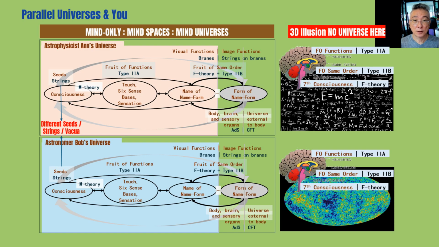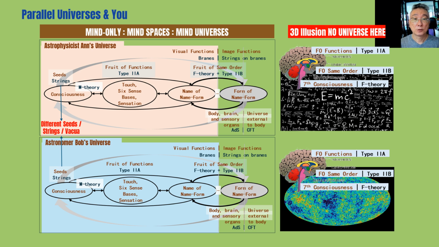Now let us look from another perspective. The pink and light blue boxes on the left, which are 12-factor dependent origination, have been shown to be the same as the string theory duality diagram. Anne, who is an astrophysicist, her universe is in the pink area, where Bob, an astronomer, his universe is in the light blue box. Note that even matter or form to them only look as though there are matter, which are open strings on branes in extra dimensions, which are not matter in 3-dimensional space.